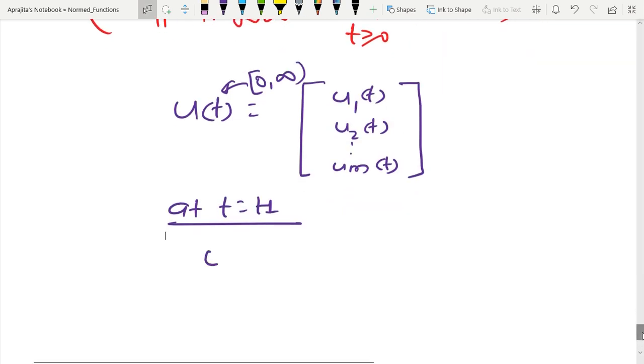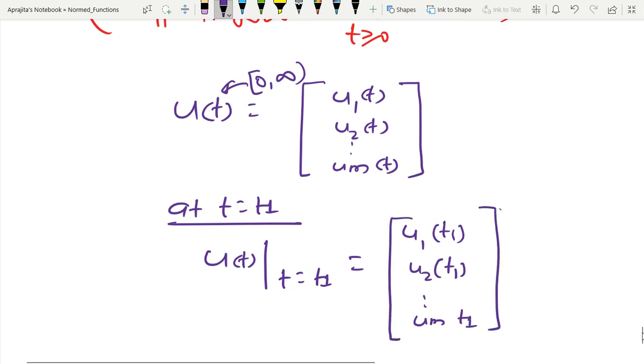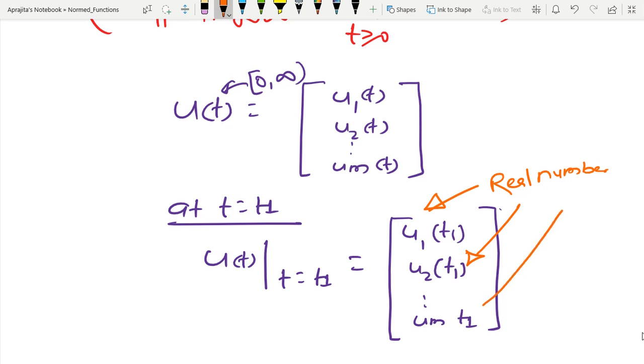I have u(t) at t equal to t1, that is nothing but u1(t1), u2(t1), and here um(t1). So this will generate some numbers. Each quantity is some kind of real number, because this is a real valued function.